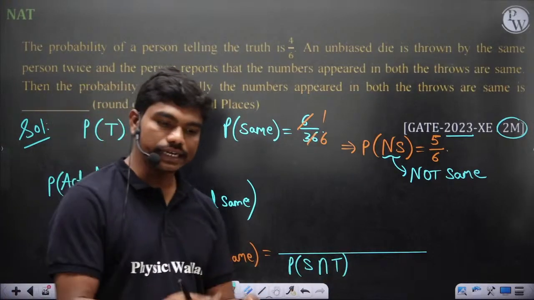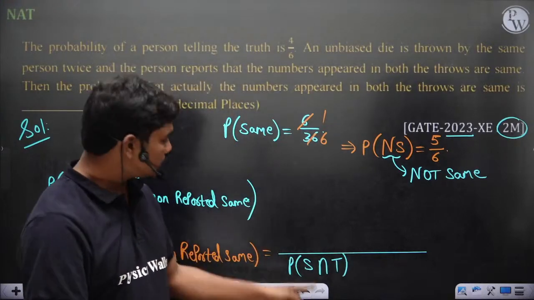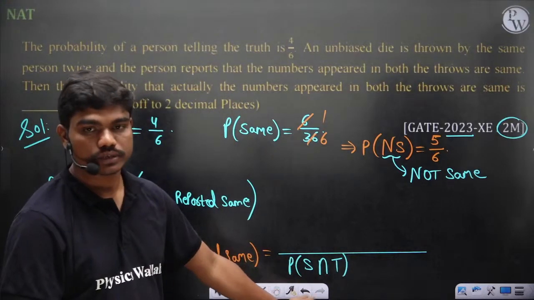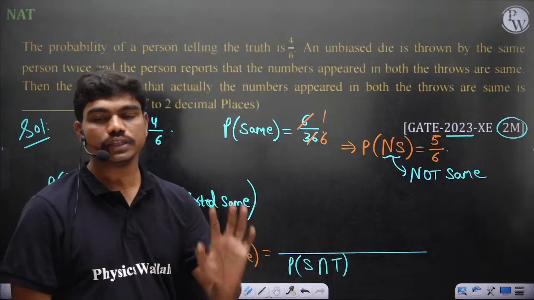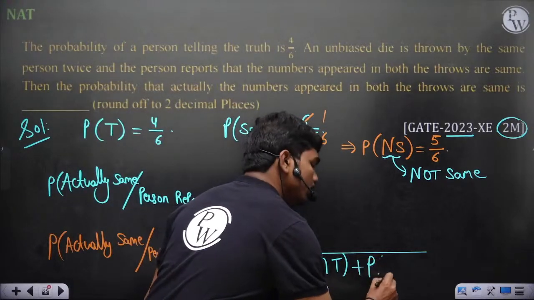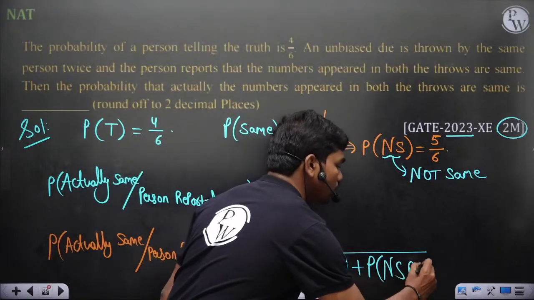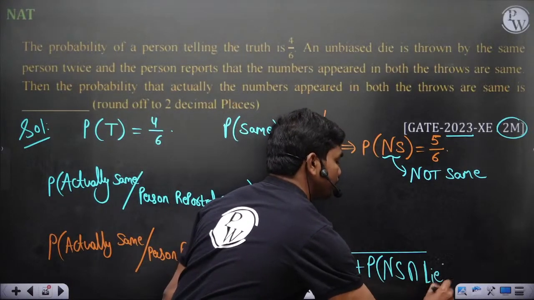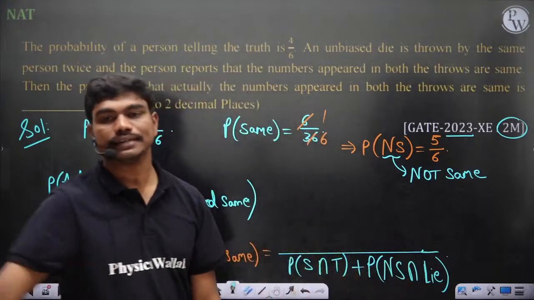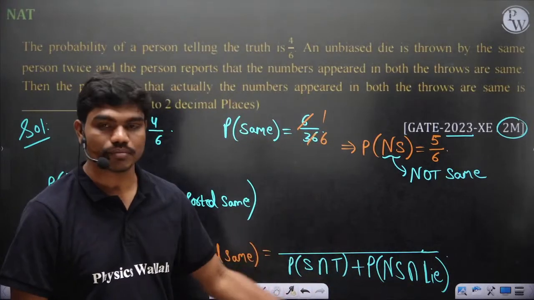Like in the actual case, these 2 dice have given the same number, and this fellow is also not lying, he is telling the truth. In this case, definitely the person will tell you that both the dice are same. Or you did not have the same number in both the dice, but this fellow lied. In this case also the person reports that both the dice have shown 6 or the same number, correct?